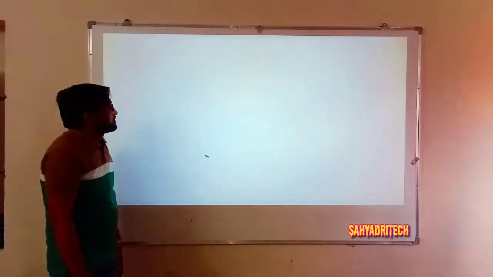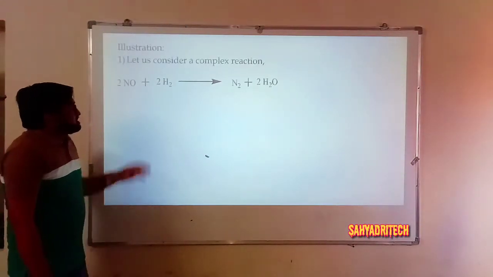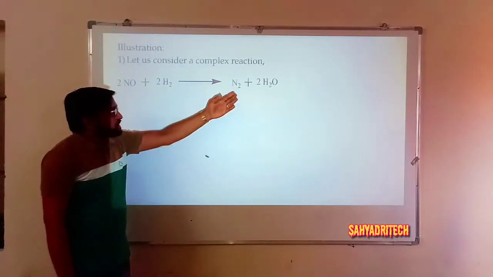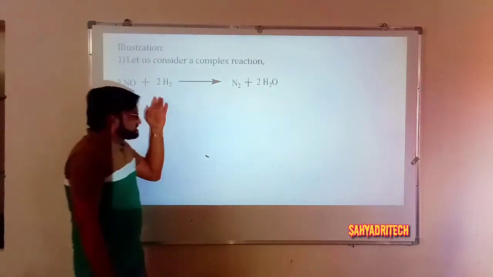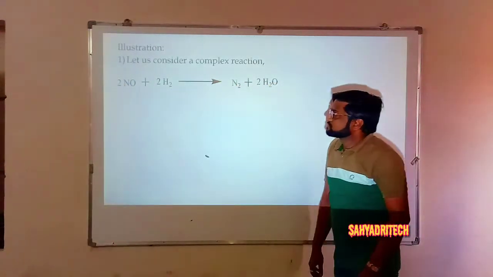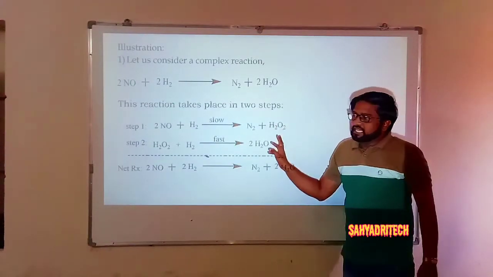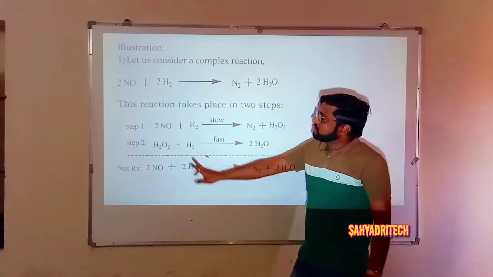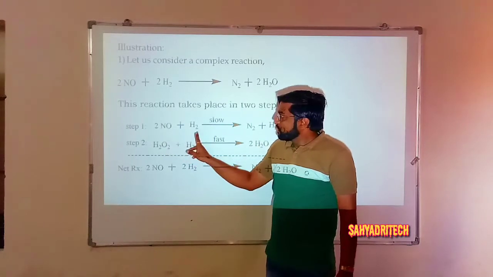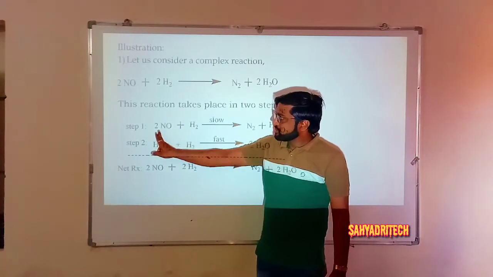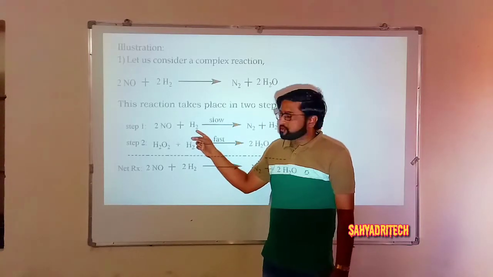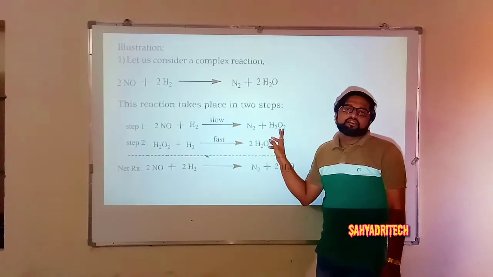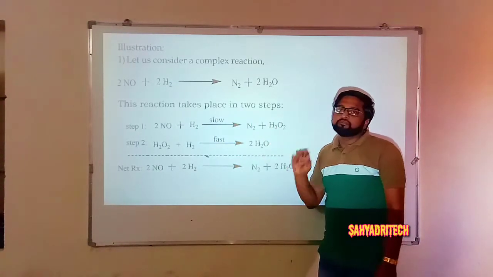Well, say illustration part. One example, 2NO + H2 gives N2 + 2H2O. When I look at the example, it is also a balanced equation. But this reaction takes place in two steps. What is the first step? Here 2 moles of nitric oxide combines with 1 mole of hydrogen to give dinitrogen and an intermediate compound formed. It is H2O2. Hydrogen peroxide will be formed here.